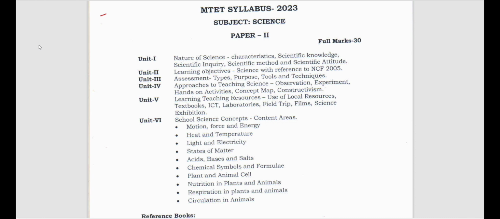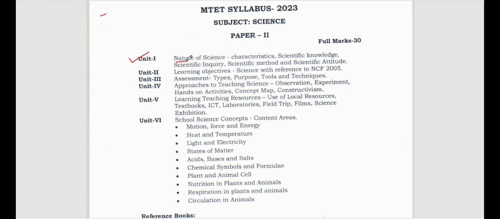All right, so the syllabus is divided into how many parts? It has been divided into 6 units. Unit 1, 2, 3, 4, 5 and 6. So let's discuss them unit by unit. Let's first of all go to unit 1. In unit 1 you have the nature of science.